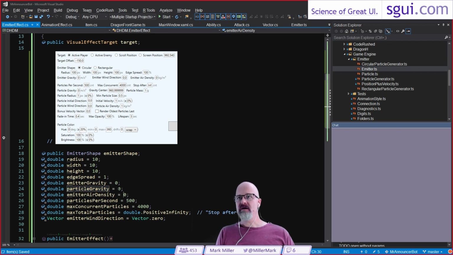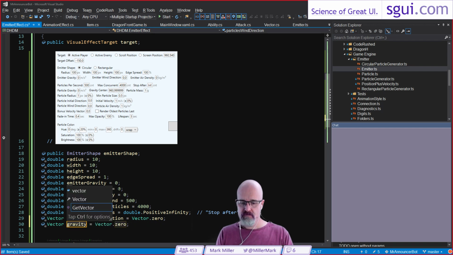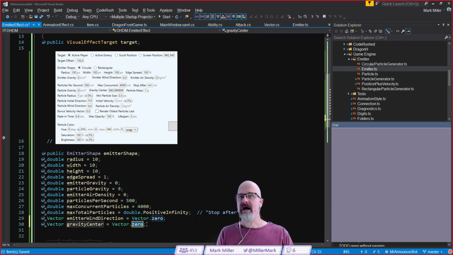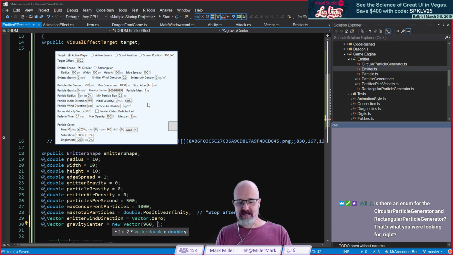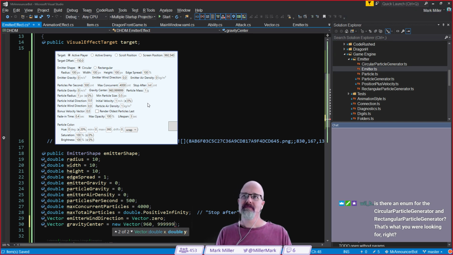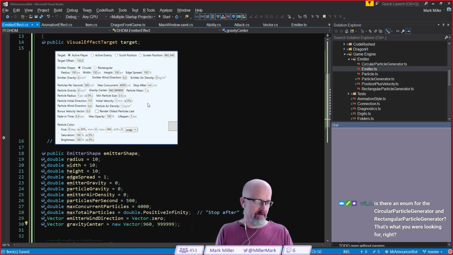The gravity center, that's a vector, like that. And I'm going to say that's going to use the same default as what's in the UI right there. So that default in the UI, I'll explain that in a second. So it's new vector, and it's 960, which is halfway across the screen, and 999999. It's very, very low down. It's very far down. Floor.